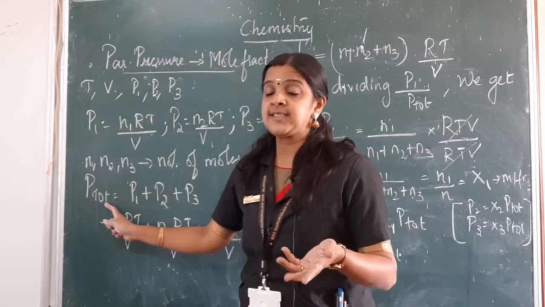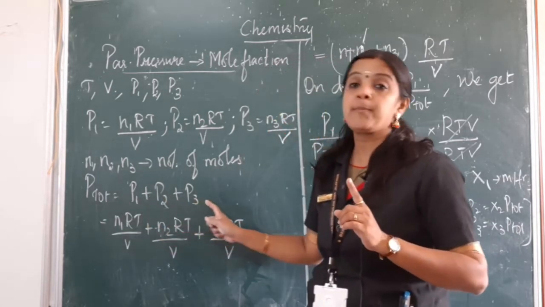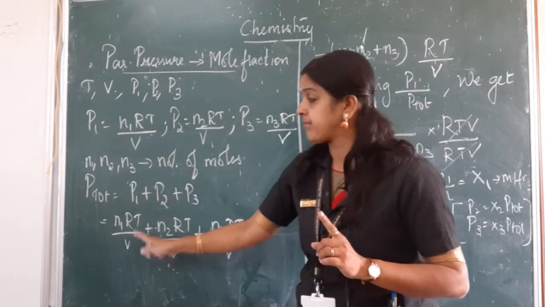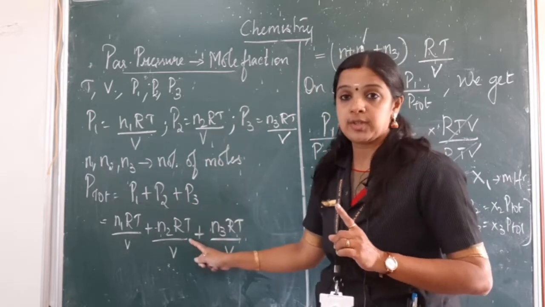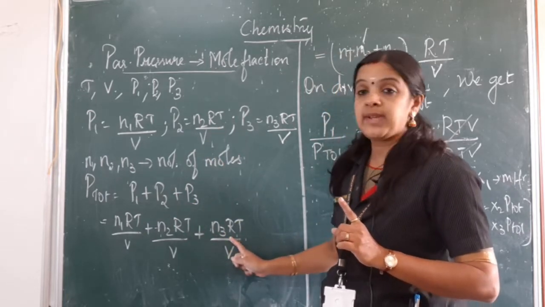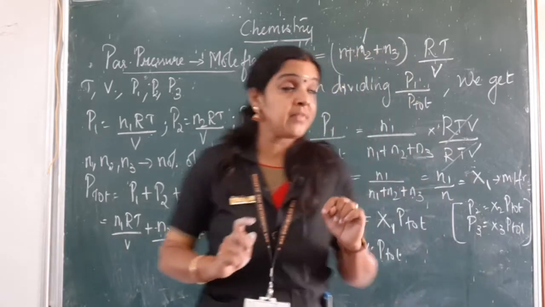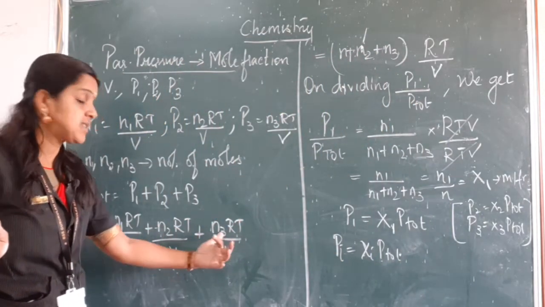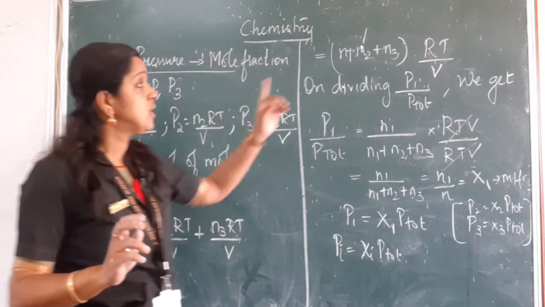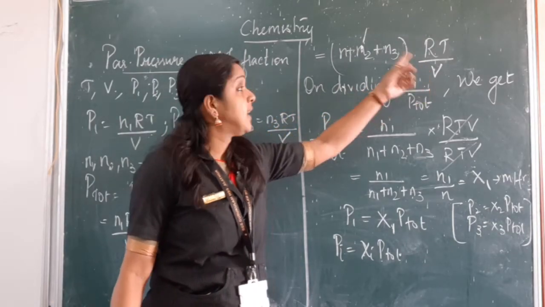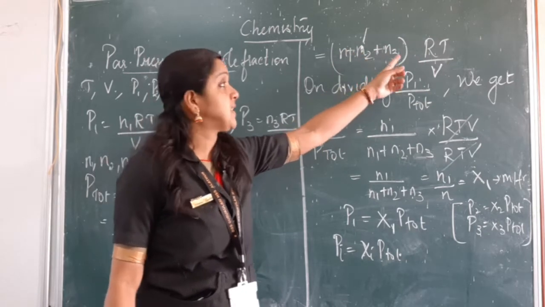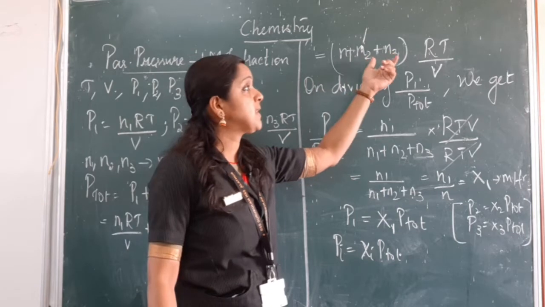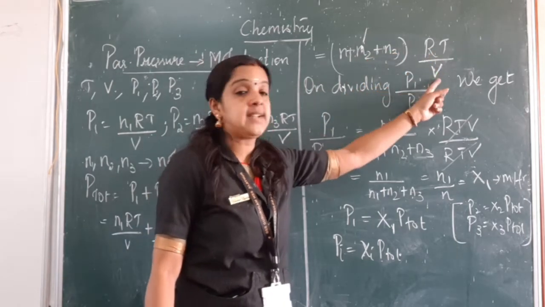And we know in Dalton's law, the total pressure equals the sum of the partial pressures. So in place of P1, substitute P1, in place of P2 substitute the P2 value, and in place of P3 substitute P3. Now, we know RT by V is common in all three equations. So we take RT by V as common and take N1 plus N2 plus N3 together. So what happens here? N1 plus N2 plus N3 into RT by V.